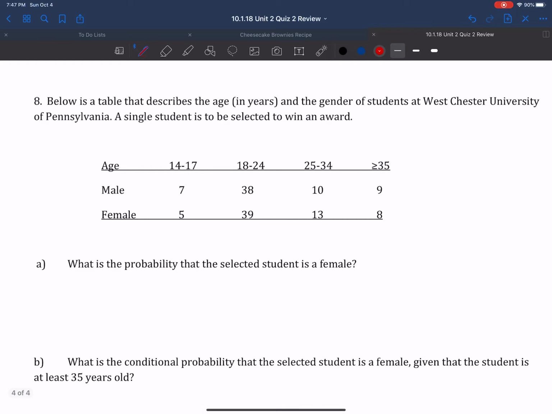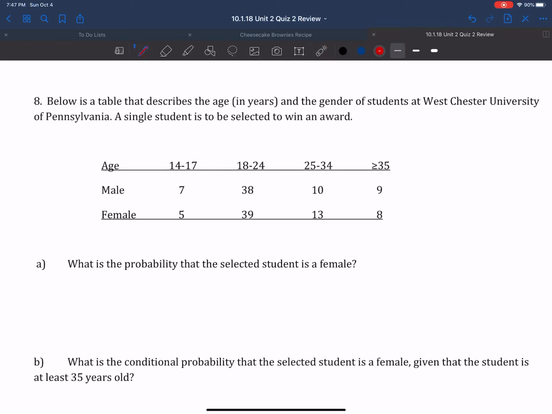All right, and then last page, it says below is a table that describes the age and years and the gender of students at West Chester University of Pennsylvania. A single student is to be selected to win an award. And remember, anytime we have a table like this, first thing I want to do, I want to add up everything in each column and then everything in each row.